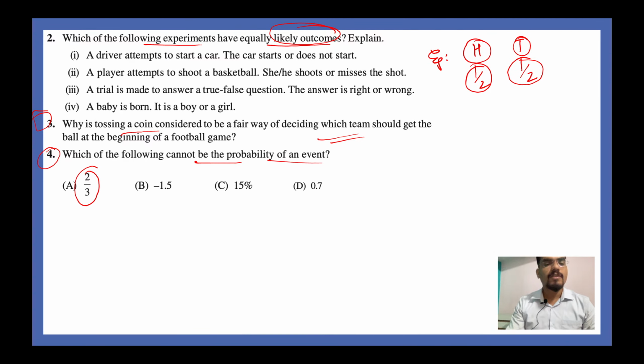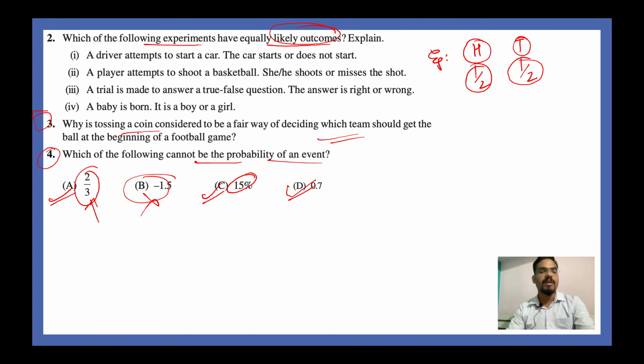2 by 3. You have to divide 2 by 3 and get the answer in decimals. This will be less than 1 and greater than 0, so yes, this will be a probability. What about D? 0.7. It is between 0 and 1, so this is a probability. What about C? This is also a probability because it is written in terms of percentage. But this one is not a probability because the probability can never be negative, right?